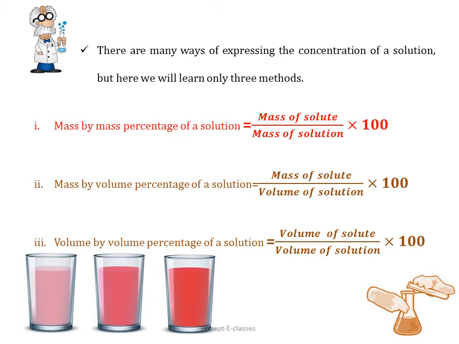We can determine the concentration through mass by volume percentage as well. There we calculate the mass of the solute divided by the volume of the solution into 100. And volume by volume percentage of the solution is equal to the volume of the solute divided by the volume of the solution into 100.